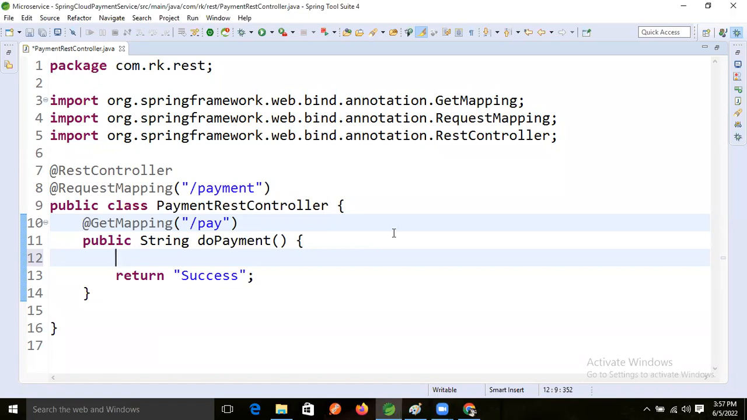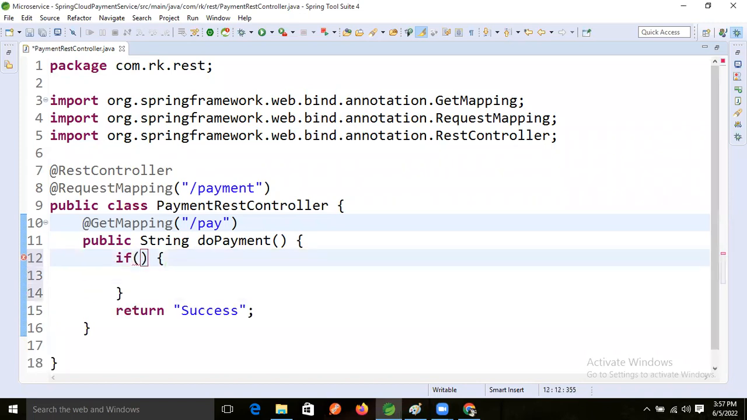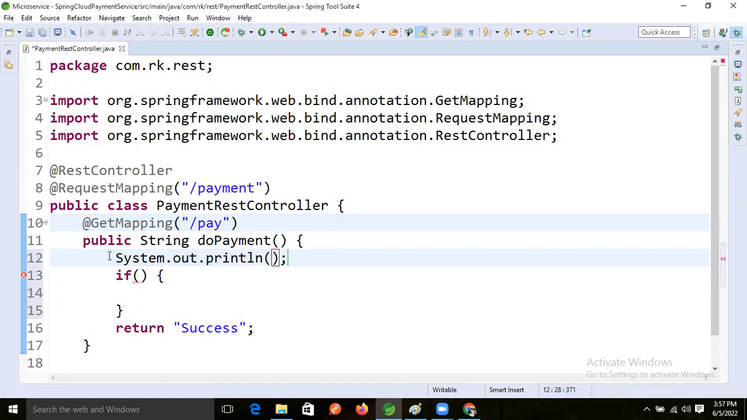So to check whether our fallback method is executing or not, for that purpose I'm going to write one if condition. For tracing, I'm taking this SOPLN only. We can write the log activity also, but I'm just writing sys out only, with some messages.